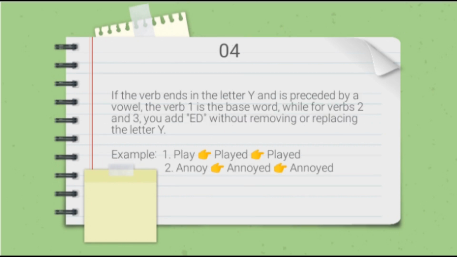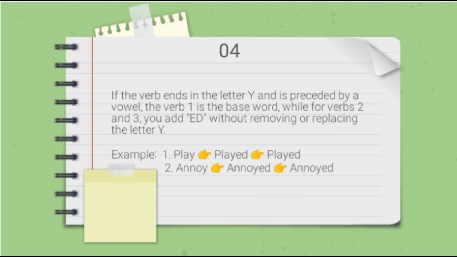Number 4, if the verb ends in the letter Y and is preceded by a vowel, so verb 1 is the base word, while for verb 2 and verb 3 add ed without removing or replacing the letter Y. Jadi, jika kata kerjanya berakhiran huruf Y, namun didahului dengan huruf vokal, maka Y-nya tidak diubah, melainkan langsung ditambah dengan huruf ed.